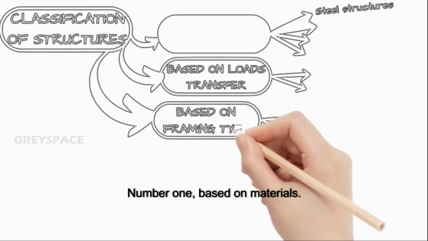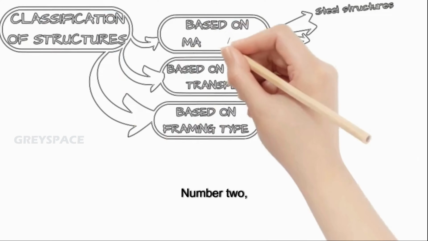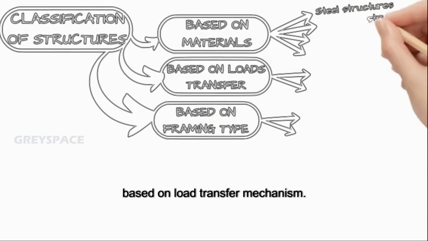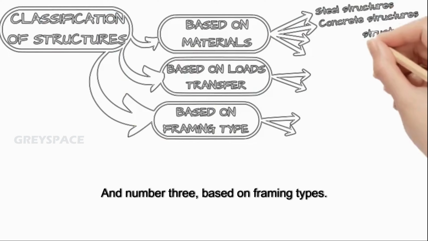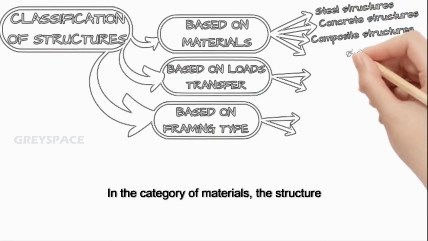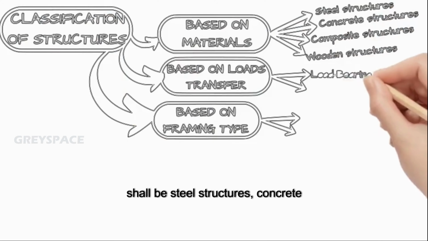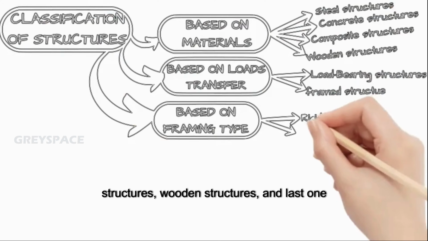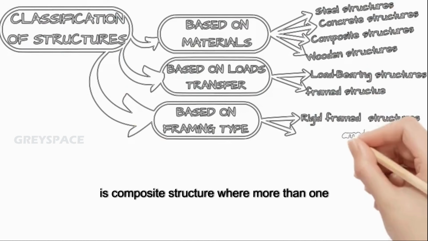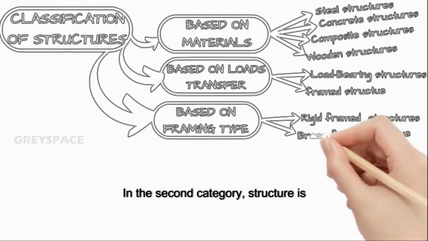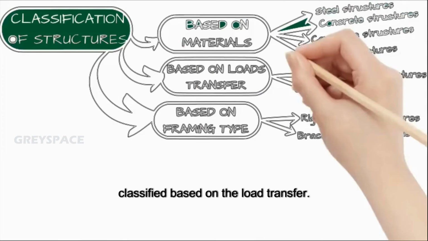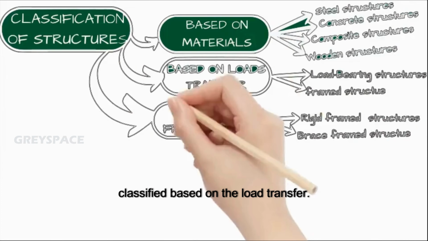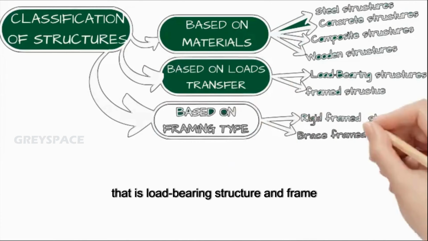Number one, based on materials. Number two, based on load transfer mechanism. And number three, based on framing types. In the category of materials, the structure shall be steel structures, concrete structures, wooden structures, and last one is composite structure, where more than one material is used. In the second category, structure is classified based on the load transfer, that is, load-bearing structure and frame structure.